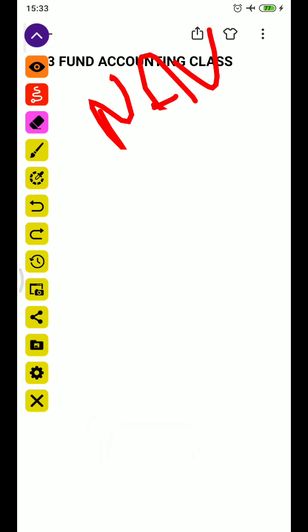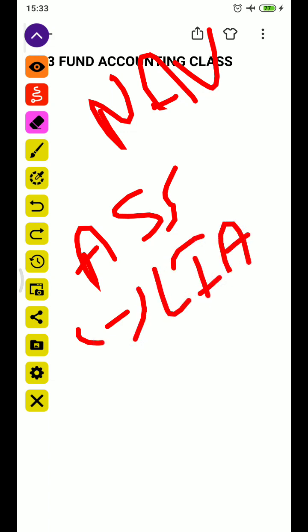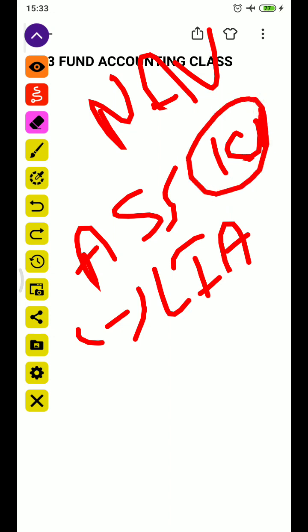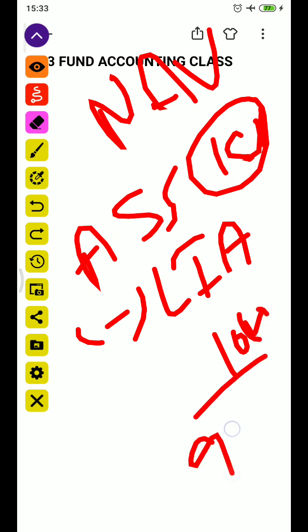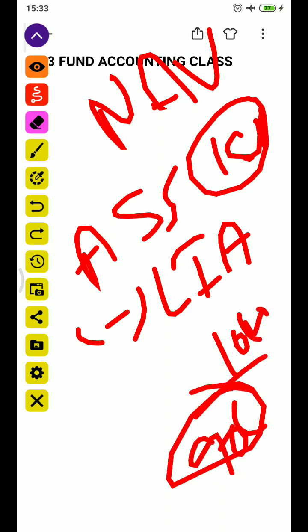After that, the next method is the NAV method. In the NAV method, similar to mutual funds and hedge funds, PE funds also charge fees based on the NAV of the fund. Here NAV stands for net asset value. What is net asset value? Assets minus liabilities. So if assets are 1 crore and liabilities are 10 lakhs, 90 lakhs will be the NAV. On this NAV we will calculate the management fee.